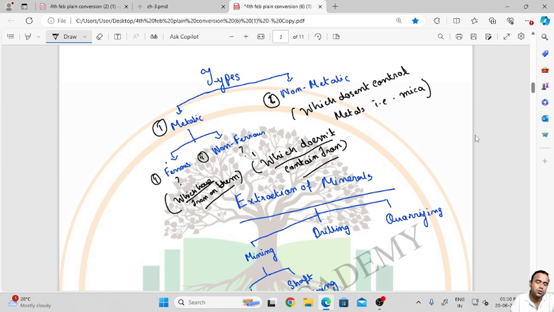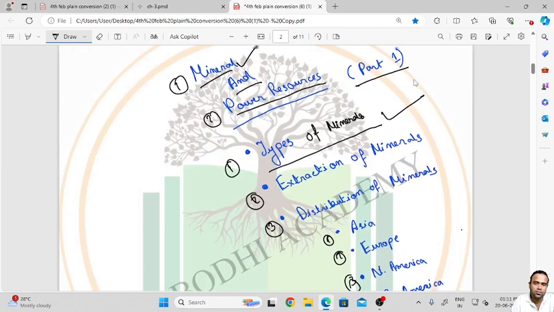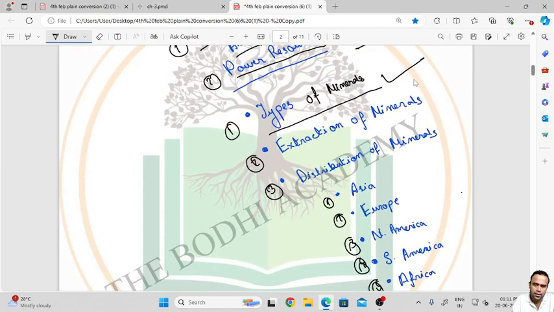So there are two types of minerals. The first one is the metallic mineral, the second one is the non-metallic mineral. Metallic minerals have two parts: ferrous minerals, which contain iron, and non-ferrous minerals, which don't contain iron. Non-metallic minerals do not contain metals.